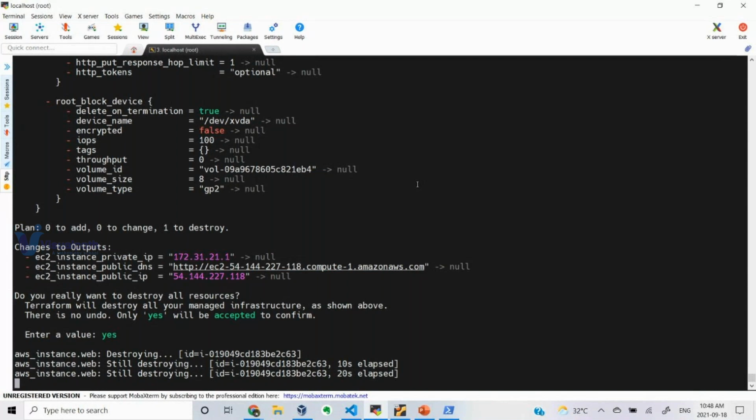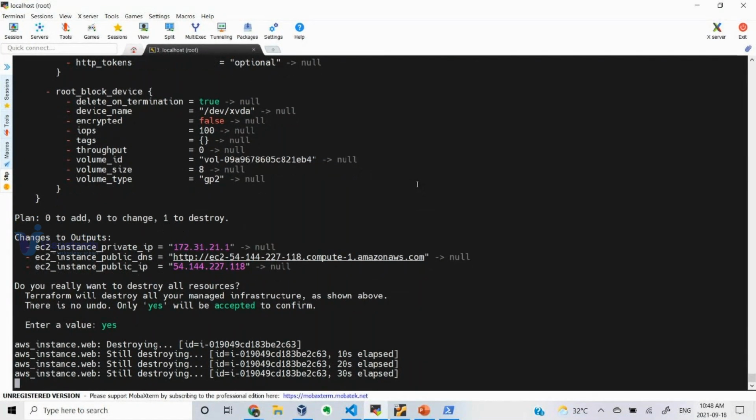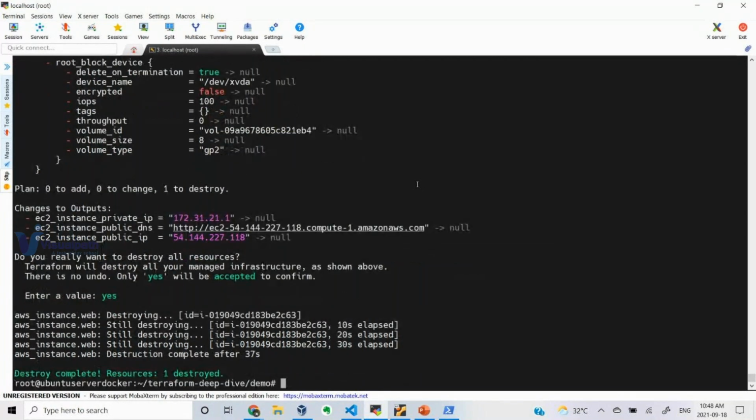What happens if we use a different AMI? It has to recreate, right? Yes, obviously you are completely changing the image itself, your operating system, the ISO.